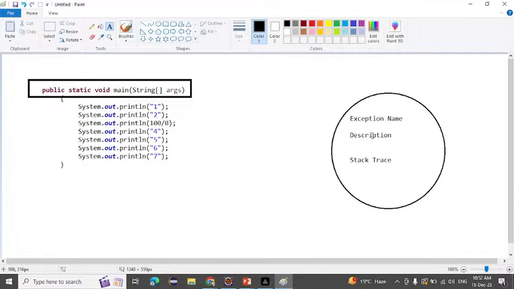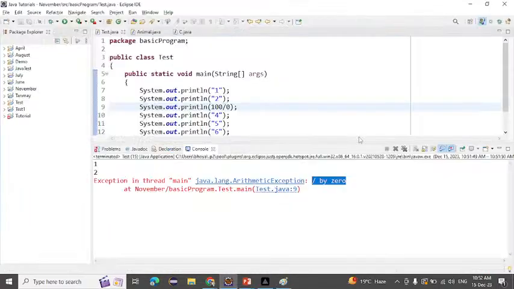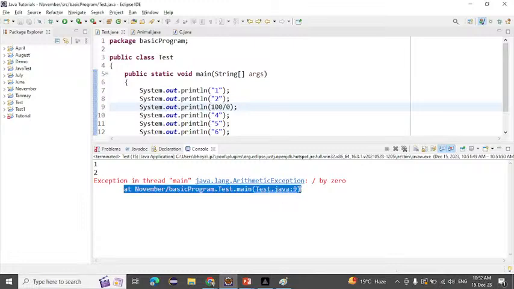Now another thing, the third thing. This is my project, then this is my package, this is my class and this is my main method. On this line, that is the ninth line, we have an exception. It will show that. What is this? This is our stack trace. Our object contains three things: exception name, description, and stack trace also.